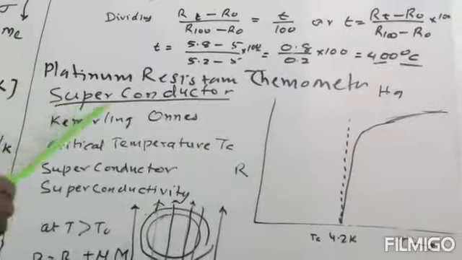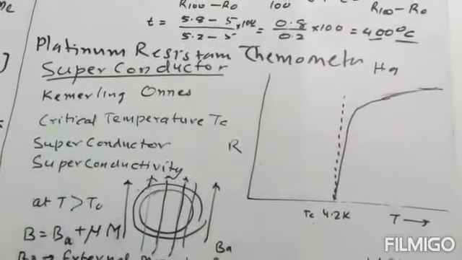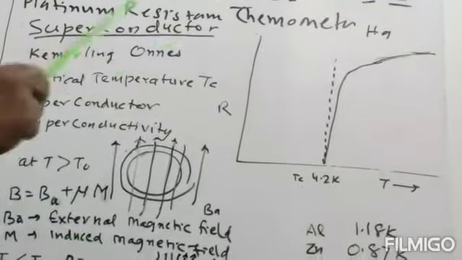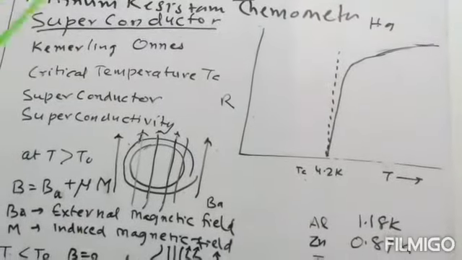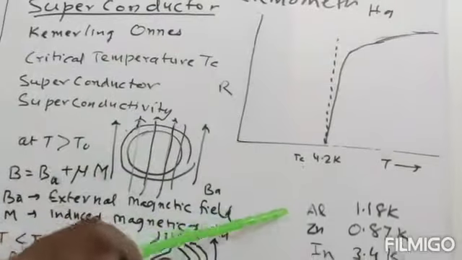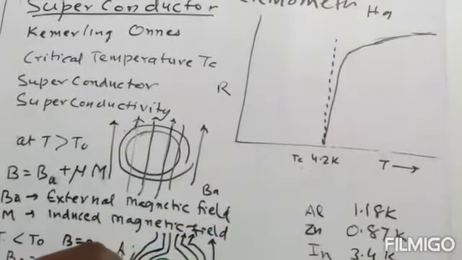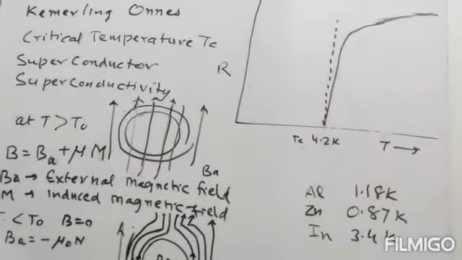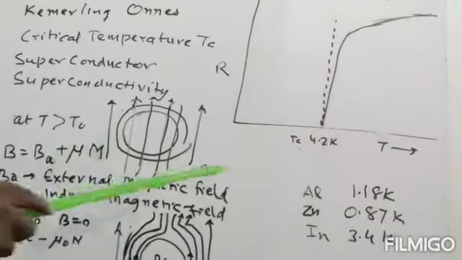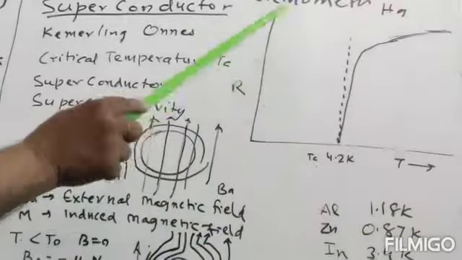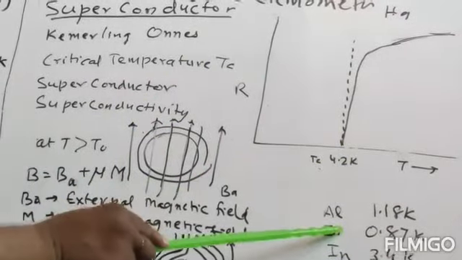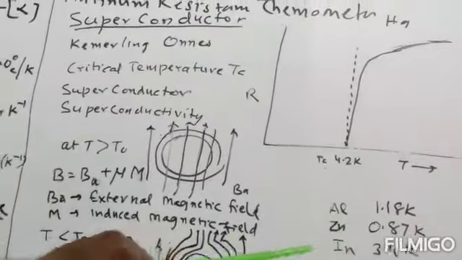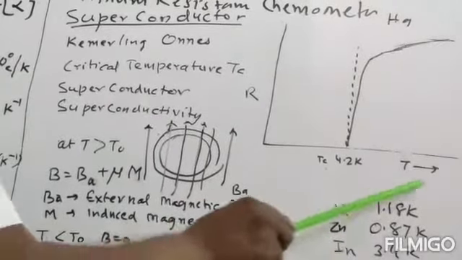Now the next term is superconductor. What do you mean by superconductor? There are some metals like mercury, aluminum, zinc, indium. These materials are superconducting materials. For these metals, mercury or indium or zinc, what will we find?